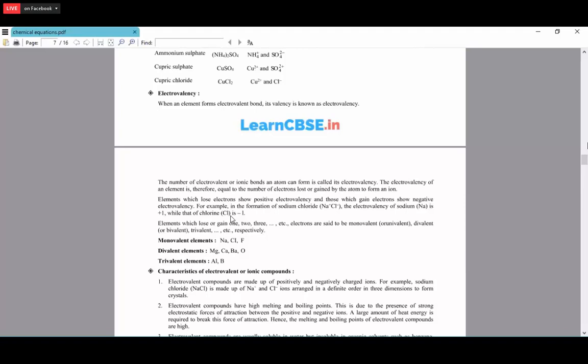If the numbers are changing over here, one is 1, another one is 2, so we have to cross multiply like we have done earlier. So the monovalent elements. Monovalent means the single charge. Na, Cl, F. Divalent elements. Divalent means it's having a charge 2. Mg, Ca, Ba, O. Trivalent elements, so it's having a charge 3, Al, B.